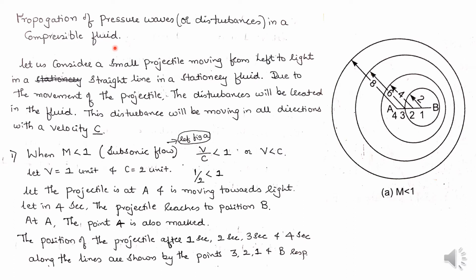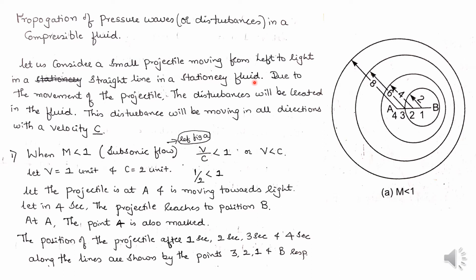We are going to study the first case, that is when Mach number is less than 1. We are going to call it subsonic flow. Let us consider a small projectile moving from left to right in a straight line in a stationary fluid.